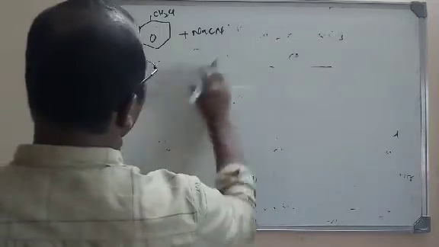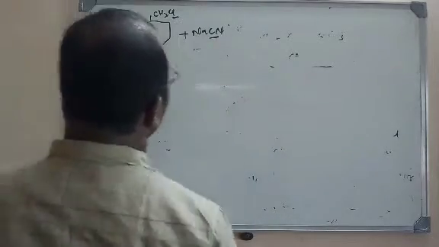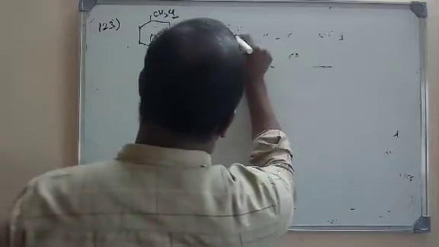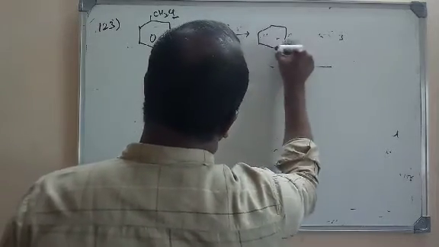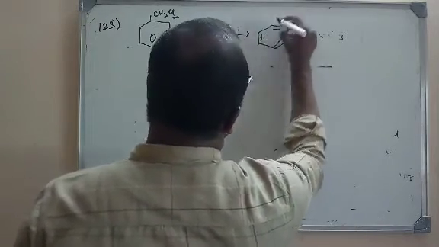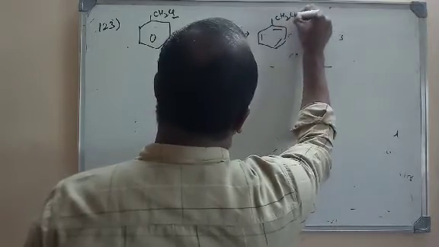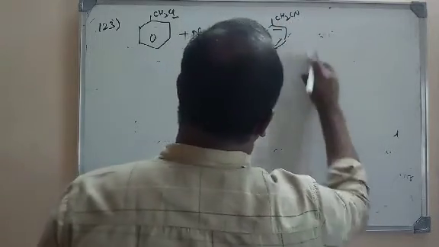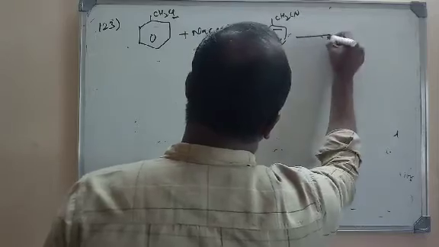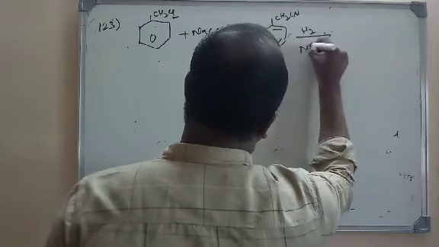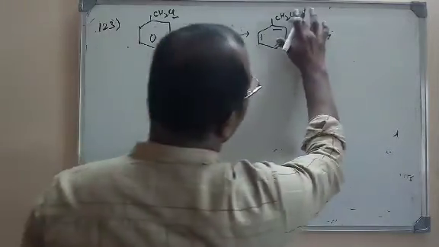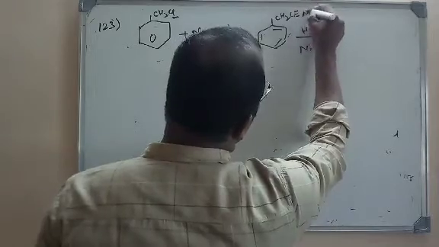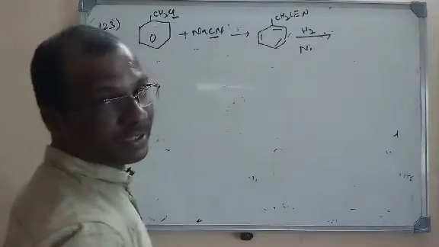So directly, what they have given here is a substitution, a nucleophilic substitution. So what are we going to get here? Benzyl cyanide. Again, what they did here is reduce it in the presence of nickel. Here it is C triple bond N, so addition of hydrogen takes place here.